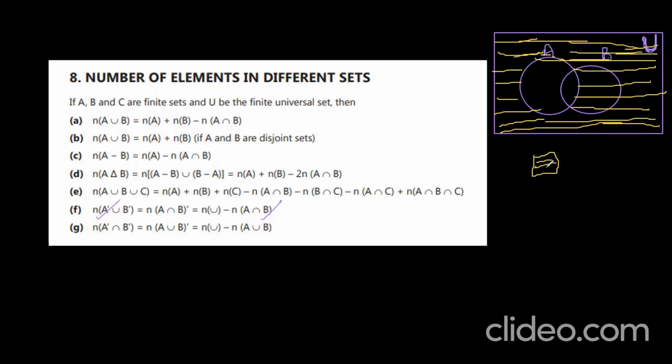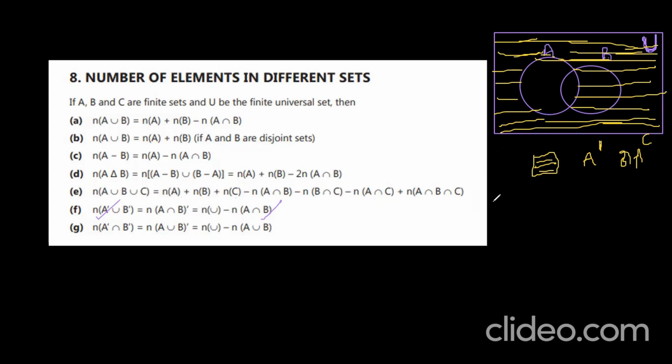This shaded portion is A complement. Am I right? You can write a dot like this or A complement like this also. Okay. Very good. And next, in the same manner, this is my A complement.